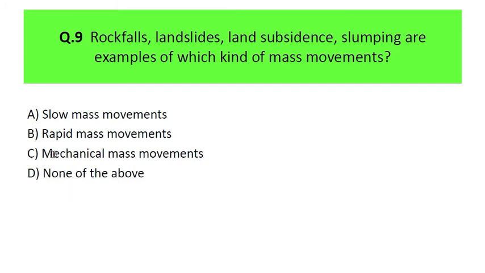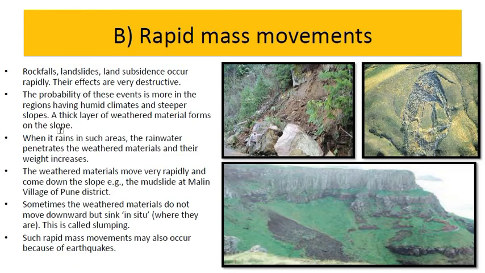There is no any kind of mechanical mass movement. It is just to confuse you. Remember, such options are tricky. So the answer is rapid mass movement. You can see over here, this is a landslide or rock slide. Here it is a slumping. Here it is again a landslide. So rockfall, landslide, land subsidence occur rapidly. Their effects are very destructive.